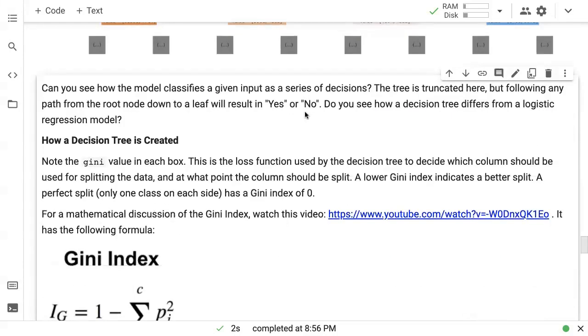It divides the data into multiple parts, and it keeps dividing till it gets to single leaf nodes, where you just have a single row of data. And then for that row of data, since you already have the target, the target for that row is used as the value of that leaf, right? So every leaf ultimately contains just one sample, and that sample already has a target of yes or no. So essentially what we're saying is we want to follow this decision tree down to a specific example from our training set and just look at the label of that training example and return the same label.